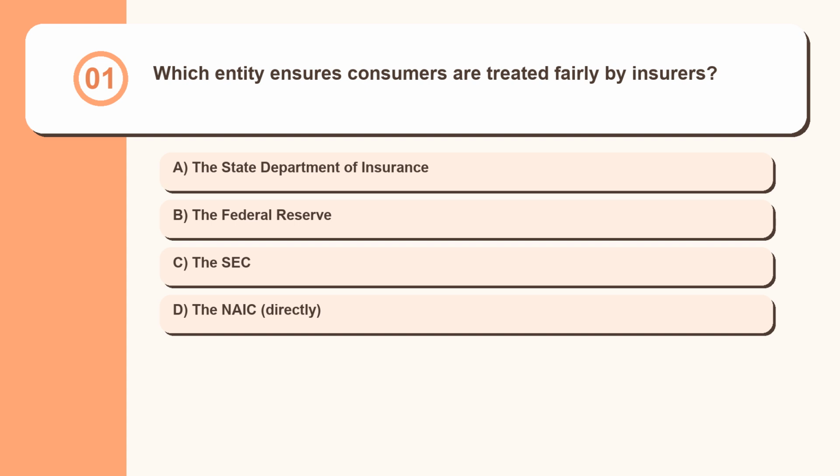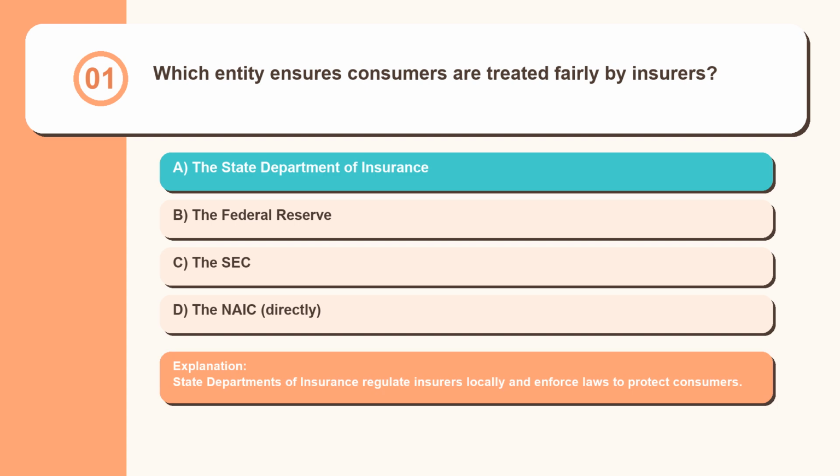Question 1. Which entity ensures consumers are treated fairly by insurers? The State Department of Insurance, the Federal Reserve, the SEC, the NAIC, directly. State departments of insurance regulate insurers locally and enforce laws to protect consumers.